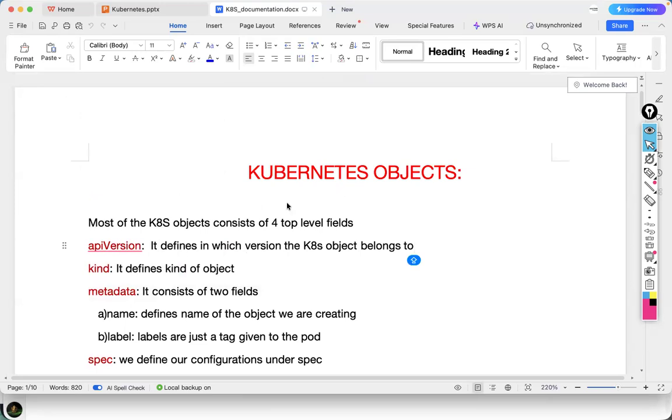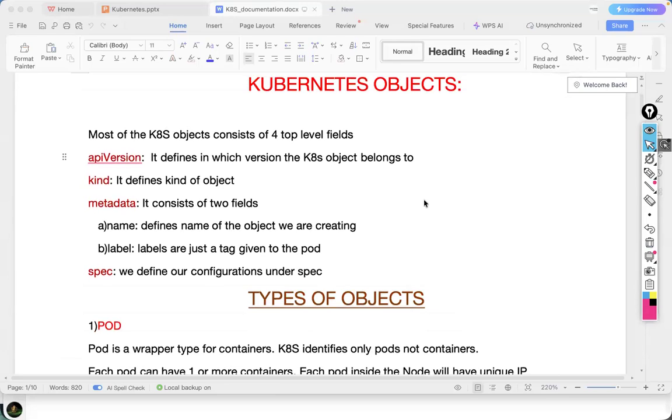See, the next one is Kubernetes objects. So what is a Kubernetes object? There are many objects in Kubernetes. Most of the Kubernetes objects consist of four top-level fields. What are they? Let's try to understand this clearly.